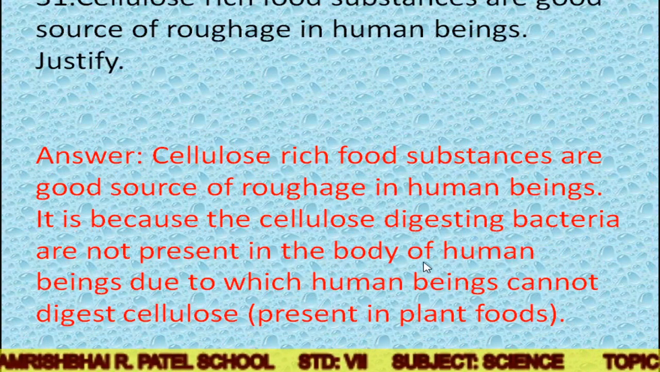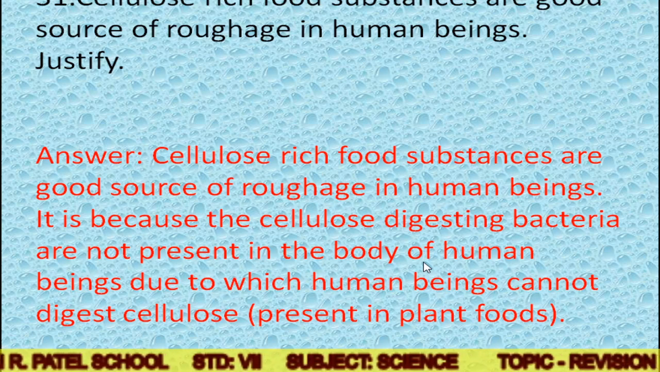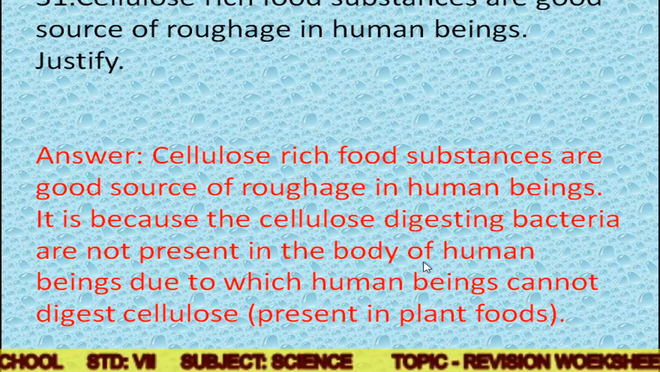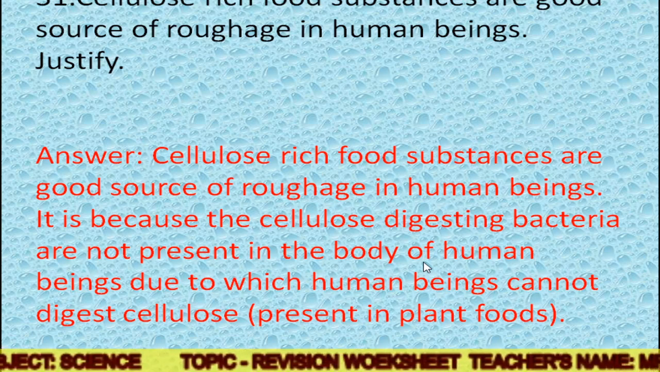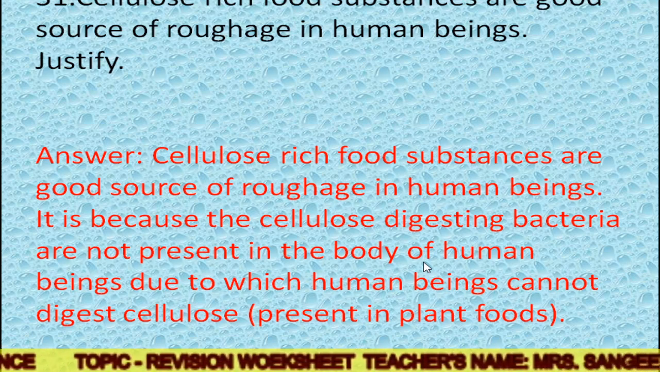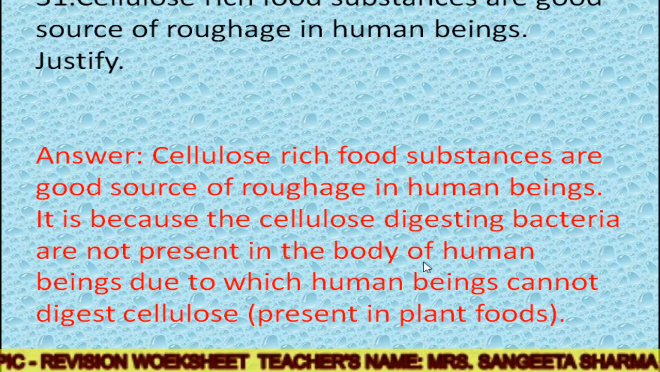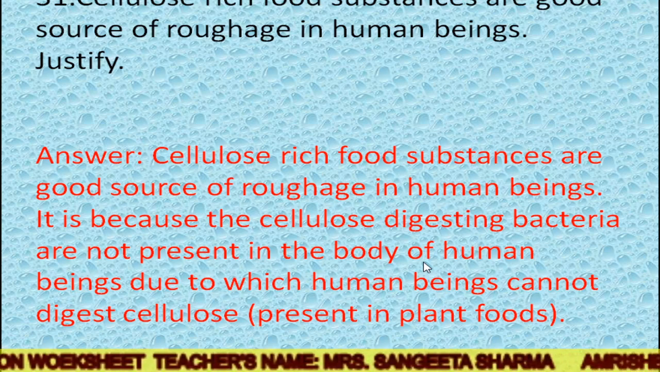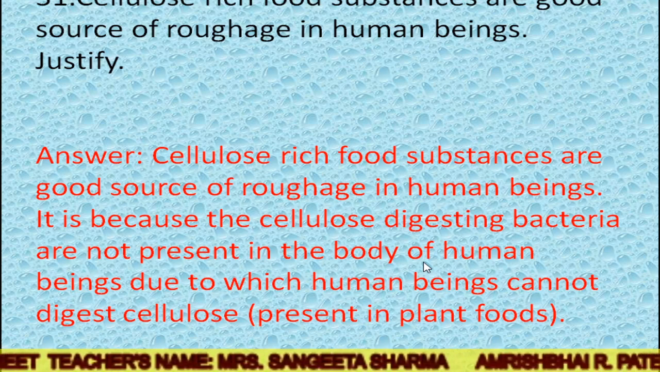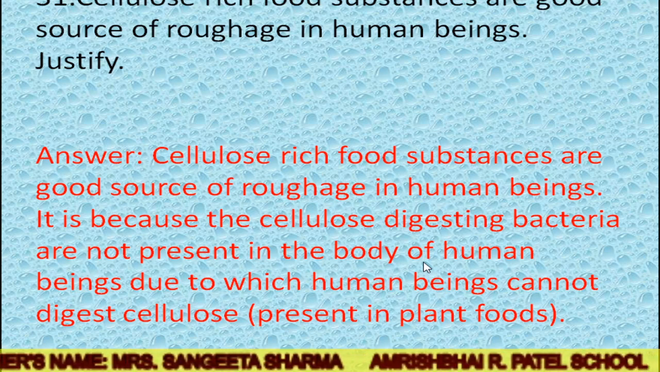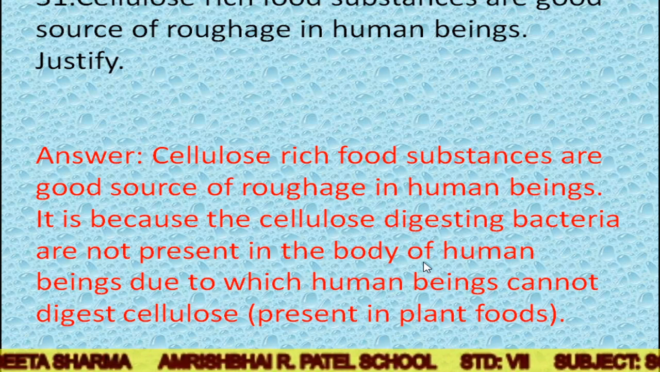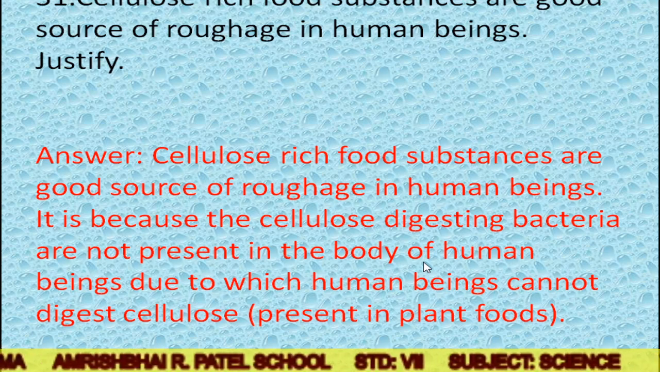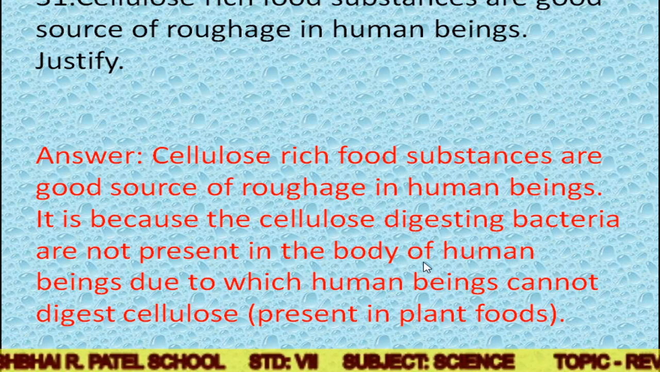Now the next question is cellulose. This is the last question of your A section, the very short answers. Cellulose-rich food substances are good source of roughage. Roughage, you know, helps in digestion in human beings. Justify. So you have to justify this statement, which means you have to write how we are saying that this statement is correct. So what will you write?